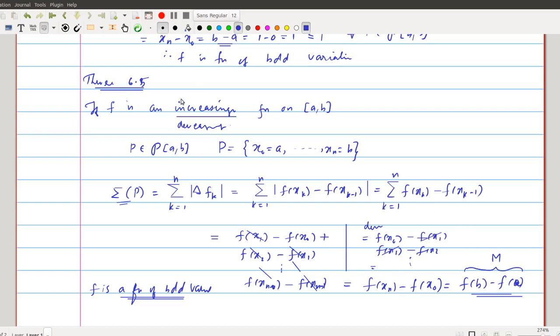So in each case, if we replace these two conditions by a monotonic function, if f is a monotonic function on [a, b], then f is of bounded variation. This is theorem 6.5.